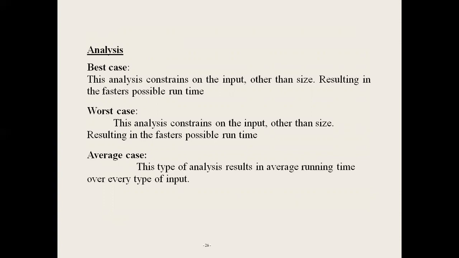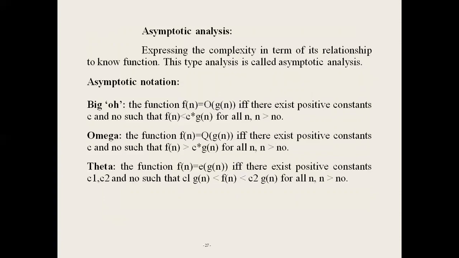Next one, average case, that is the average runtime, means it takes an average number of steps for execution of the algorithm. The time complexity analysis takes three types: best, worst, average. Best means minimum number of steps, worst means maximum number of steps, and average means the average number of steps executed by an algorithm.